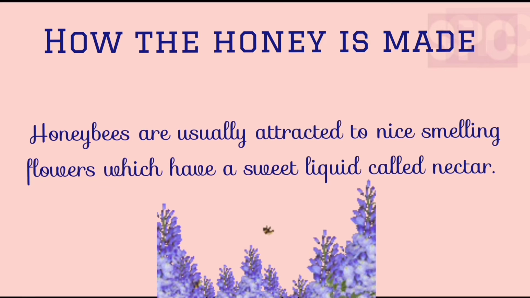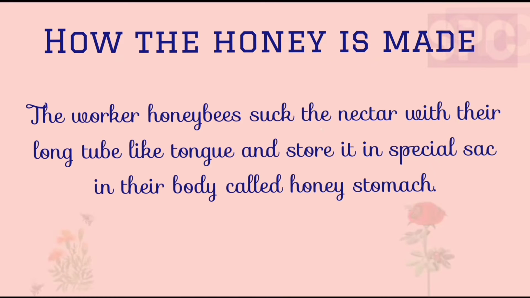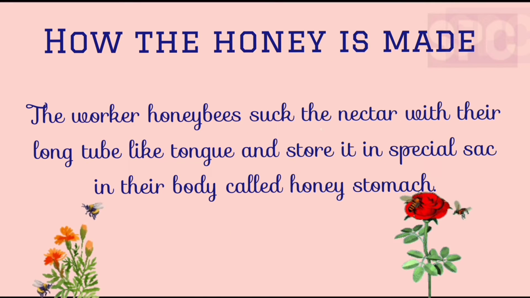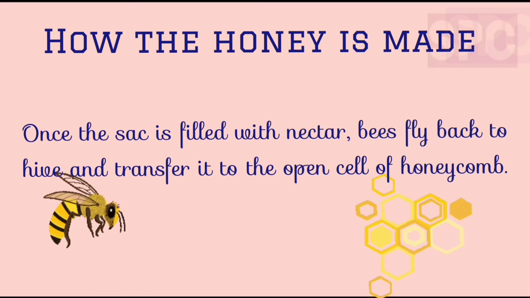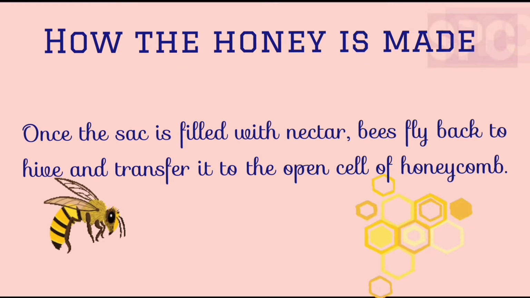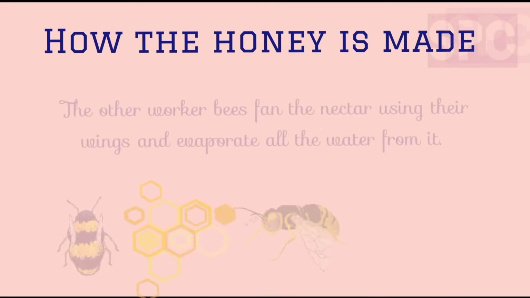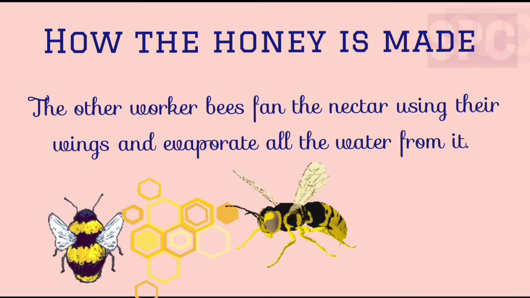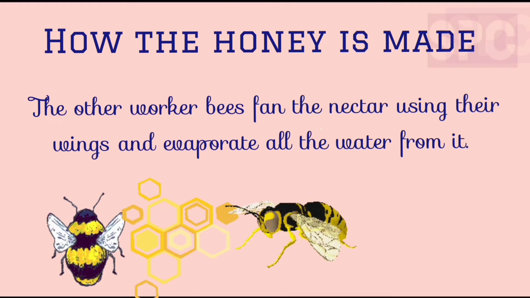Students, honeybees are usually attracted towards aromatic flowers containing a sweet liquid which is called nectar. The worker honeybees suck this nectar with their long tube-like tongue and store it in a special sac present in their body which is called the honey stomach. Once this sac is filled with nectar, the bees fly back to the hive and transfer it to the open cell of the honeycomb. The other worker bees fan the nectar using their wings to evaporate all the water from it.